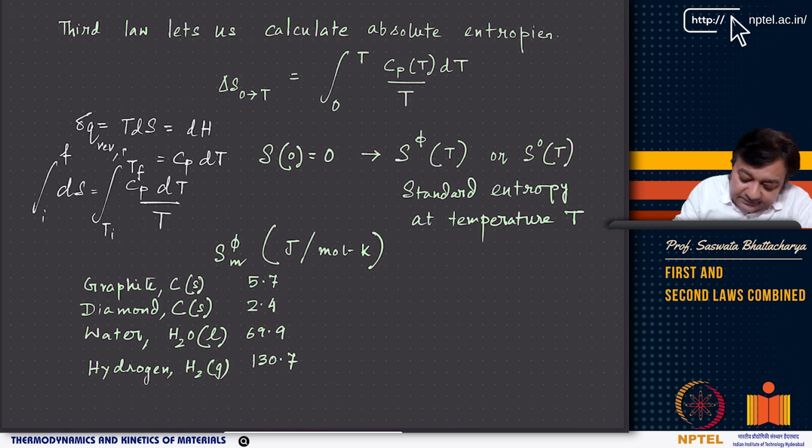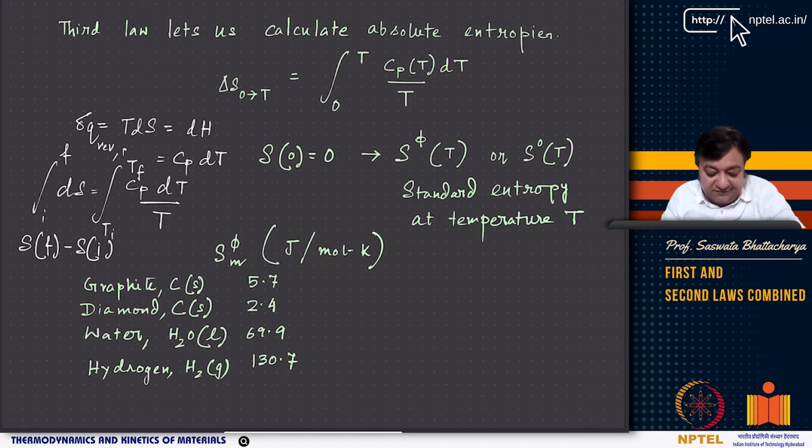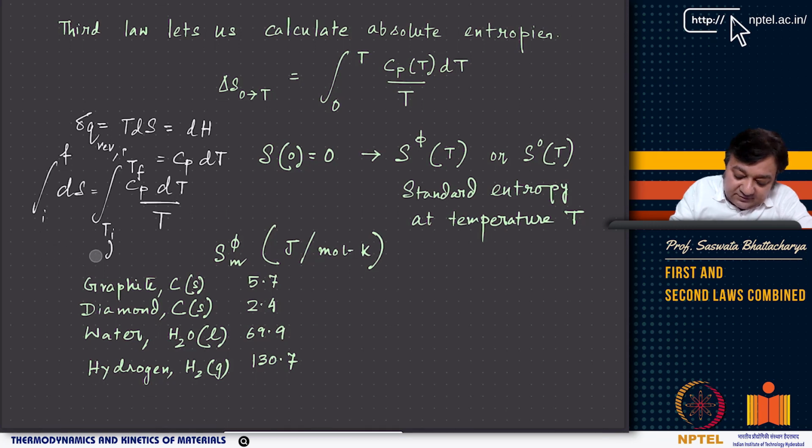So the point is, when I have this dS, it is basically S. If you look at the left hand side, it is S of final state minus S of initial state. Now the value at Si, for example in the previous problems you have seen, you have some quantity like S0, or SM0, the molar entropy at 0 Kelvin.